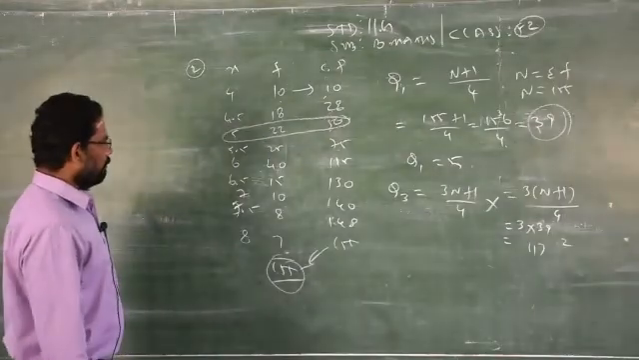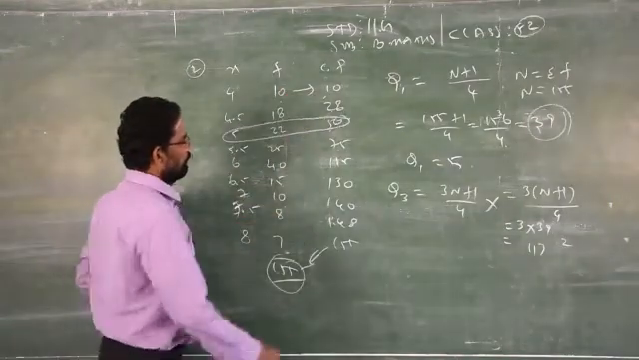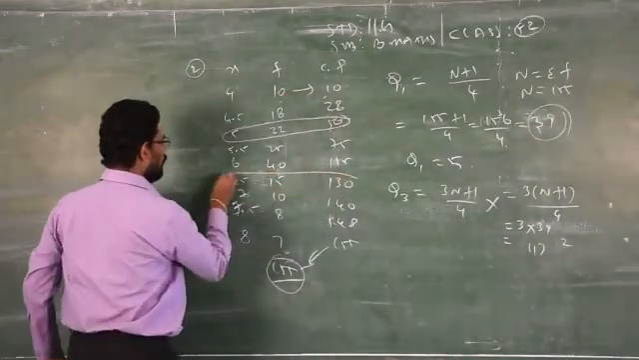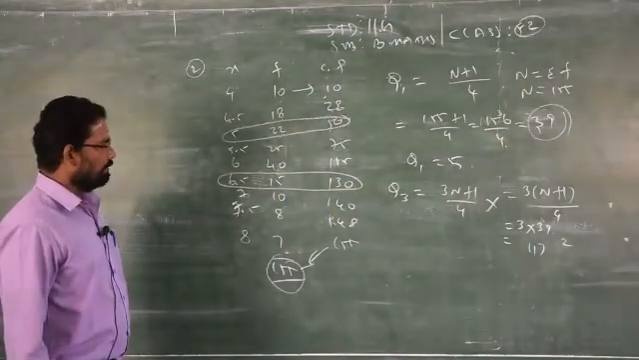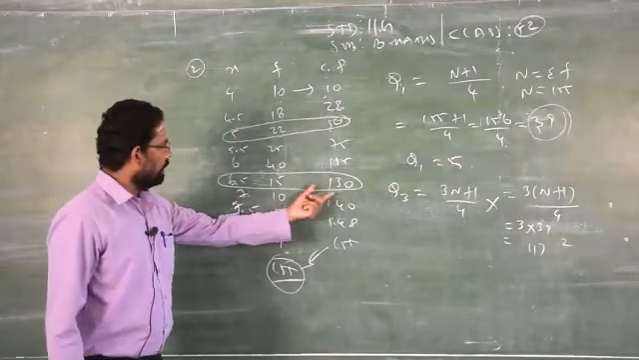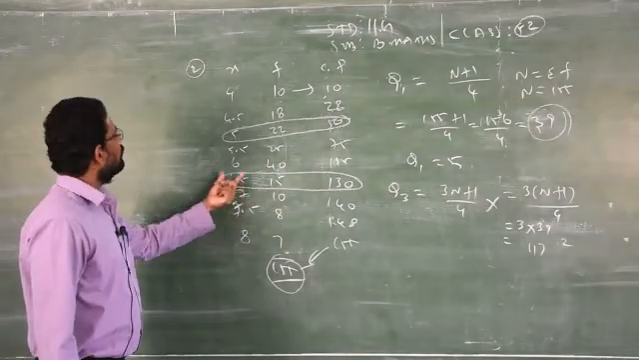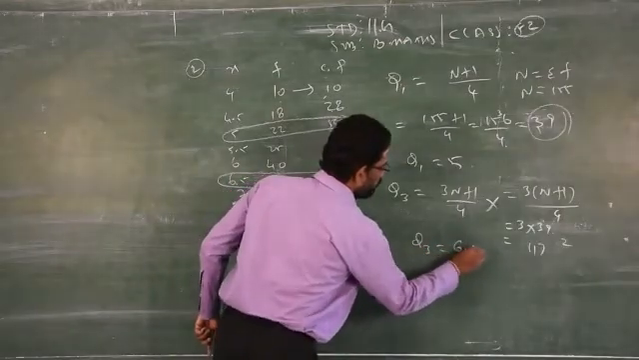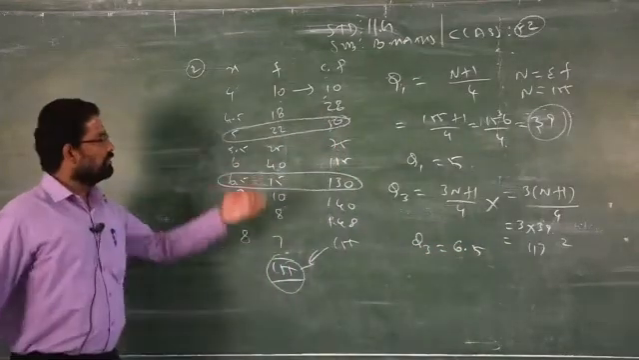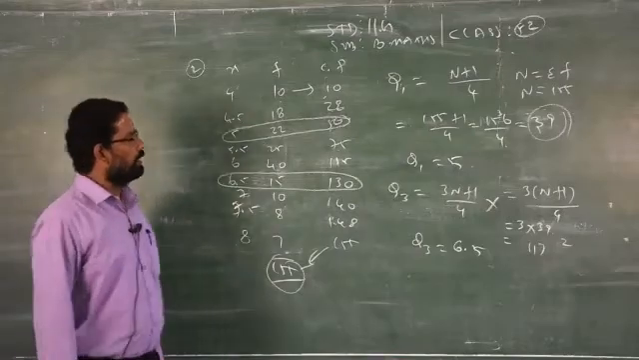117. Where will 117 come in the cumulative frequency? 117 falls under 130. Clear? 117 comes under 130. Just see straight to 130 under the x column, you will get Q3 is equal to how much? 6.5. So this is the way of finding Q1 and Q3.